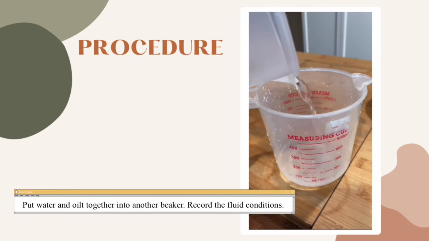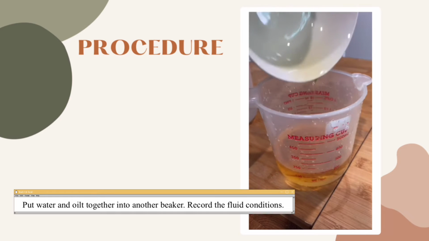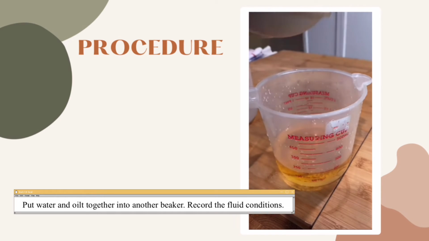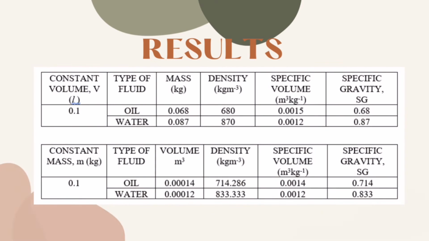To determine the density of the fluid by fluid condition, put water and oil together into another beaker. Record the fluid conditions. These are the results I obtained from the experiment.